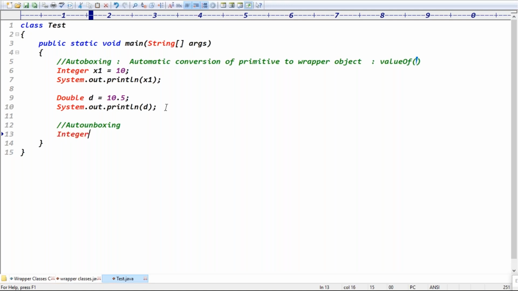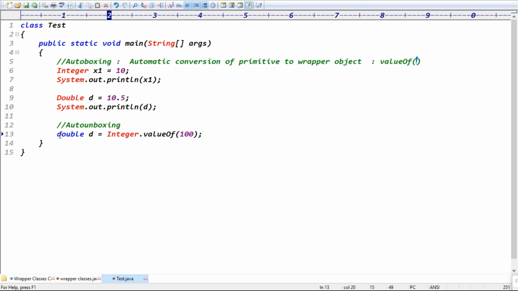Exactly. Basically Integer.valueOf(100) is there, generally to convert this Integer object to primitive data we use the xxxValue method, right? Instead of using the xxxValue method, directly you can assign this value to a double variable.